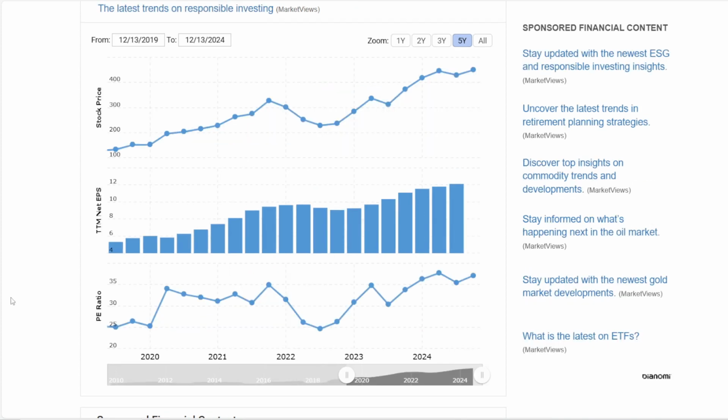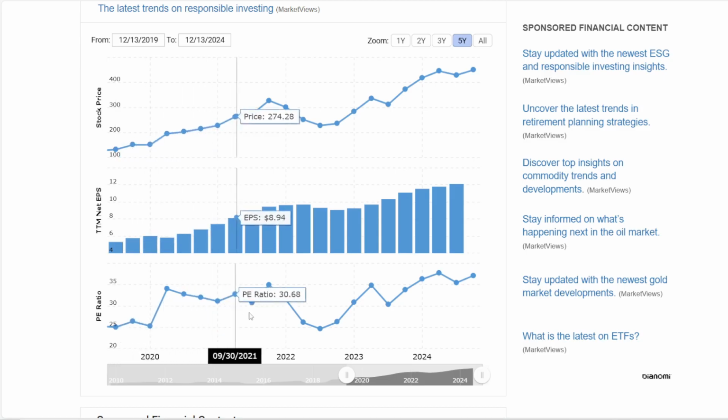Now the second metric we are taking a look into is price to earnings. I'm interested in how this ratio looks over the last 5 years. So we now have history for Microsoft. The lowest we have seen it was around 25. That was back in 2019.